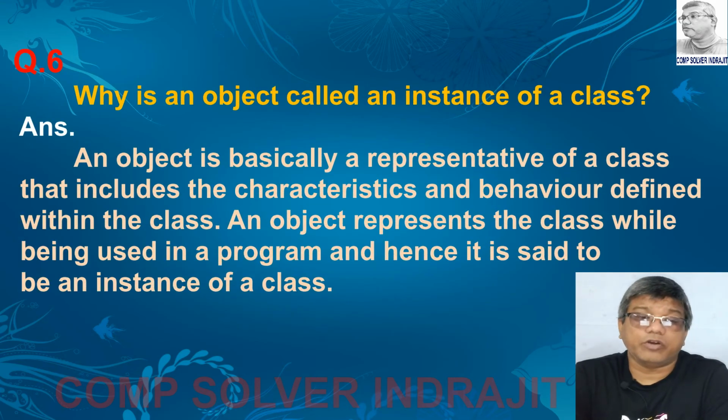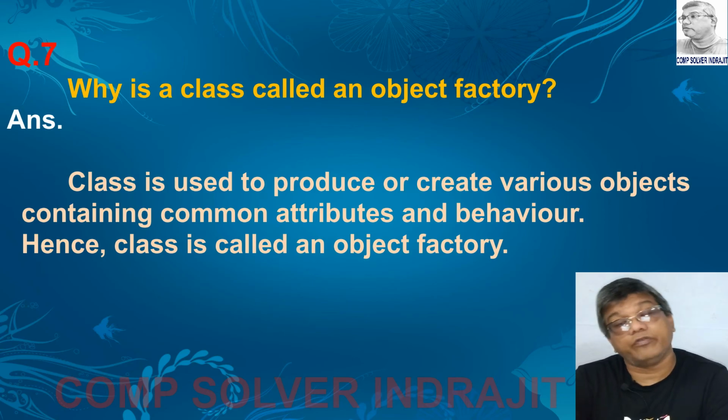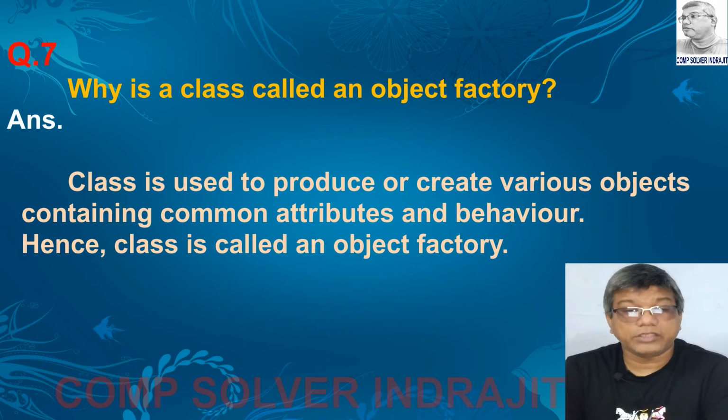Next question is, why is an object called an instance of a class? An object is basically a representative of a class that includes the characteristics and behavior defined within the class. An object represents the class while being used in program, and hence it is said to be an instance of a class. Next question is, why is a class called an object factory? Class is basically used to produce or create various objects containing common attributes and behavior. For this, class is called an object factory.